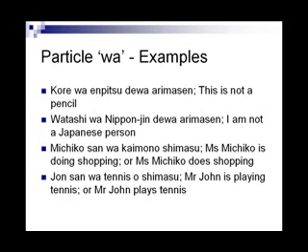Michiko-san wa kaimono shimasu. Miss Michiko is doing shopping, or Miss Michiko does shopping. The activity statement, doing shopping, describes Miss Michiko's activity. Kaimono shimasu is a statement about Michiko-san. Kaimono shimasu is an action statement. Who is doing this action? Michiko-san.